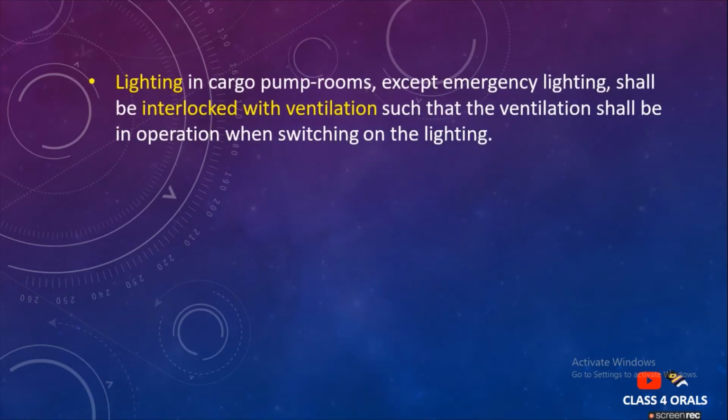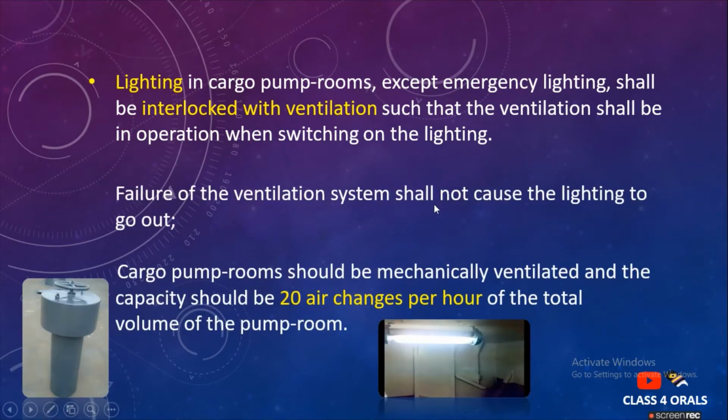The next point says the lighting in the cargo pump room, except the emergency lighting, shall be interlocked with the ventilation such that the ventilation shall be operational when switching on the light. It means as soon as you enter the cargo pump room and switch on the light, the ventilation system has to be automatically interlocked. There should not be a separate switch. The failure of the ventilation system shall not cause the lighting to go out.